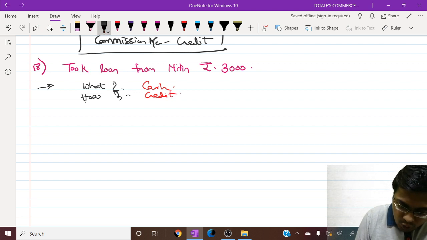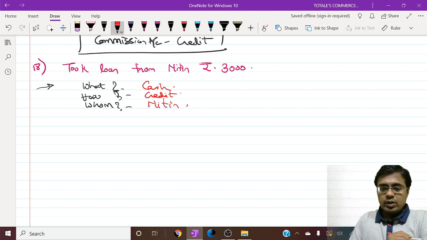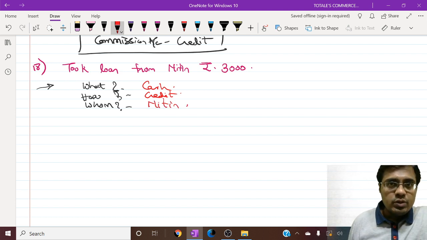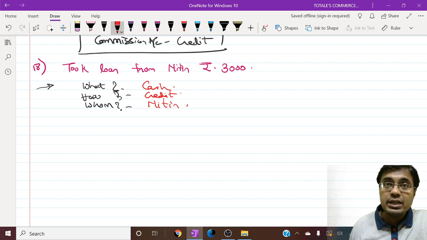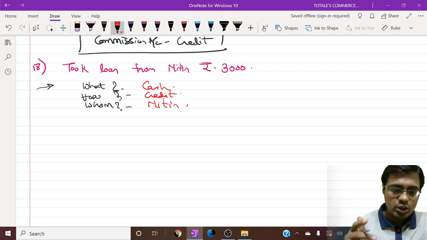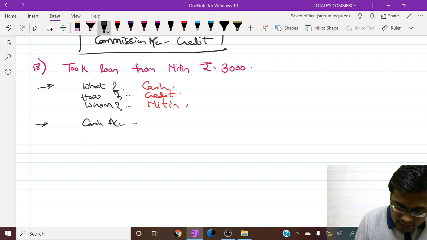And from whom did we take the loan? We took the loan from Nitin. So these are our accounts. What did we take as loan? We took cash as loan. The transaction is credit because the loan has to be repaid in future. And from whom did we take the loan? We took the loan from Nitin. So we have our two accounts in hand. One is cash account and the other one is Nitin account.